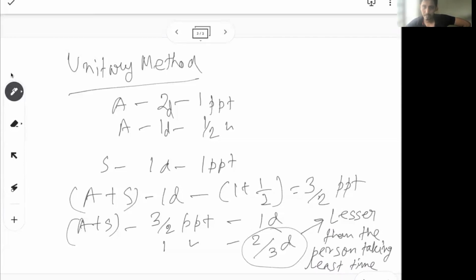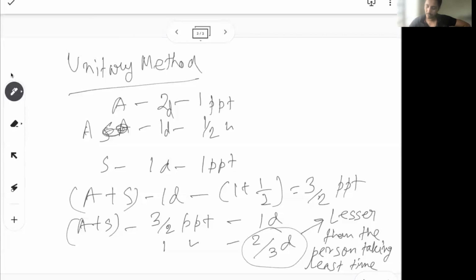Here between me and Sham, so this should be Sham, so me and Sham, Sham takes, sorry, this is Orko only, it's my bad. So me and Sham, Sham takes 1 day to make a PPT and I take 2 days to make a PPT. But when working together we will take 2/3 of the day, which is lesser than what Sham takes individually, because my contribution is also getting added. So Sham's time will be reduced compared to what Sham used to do alone. So if someone works together as a team, obviously the output will be more or the work can be done faster. That's the basic unitary method of solving.